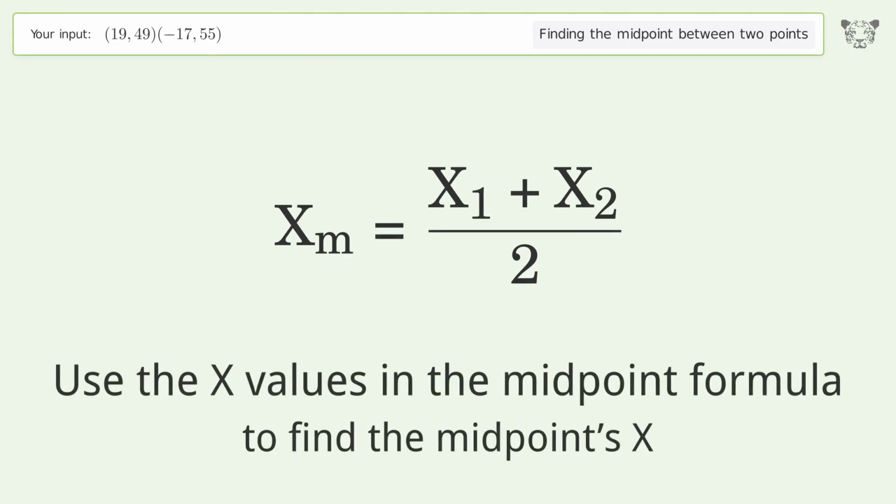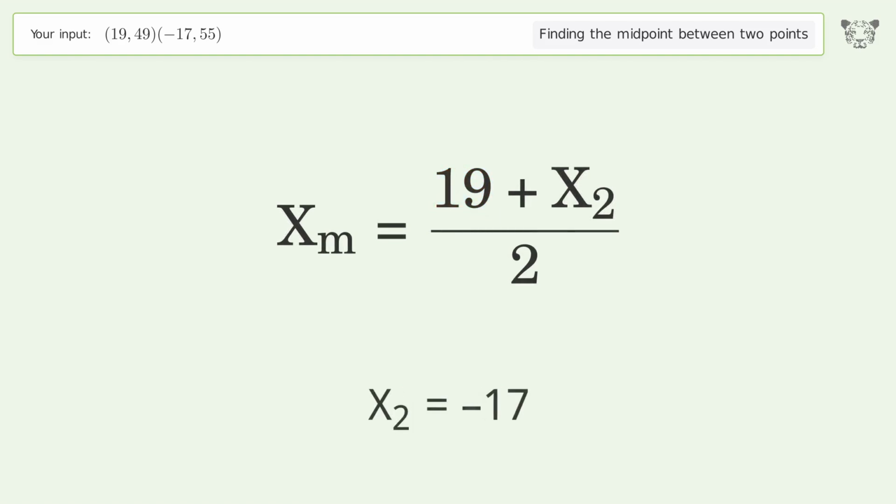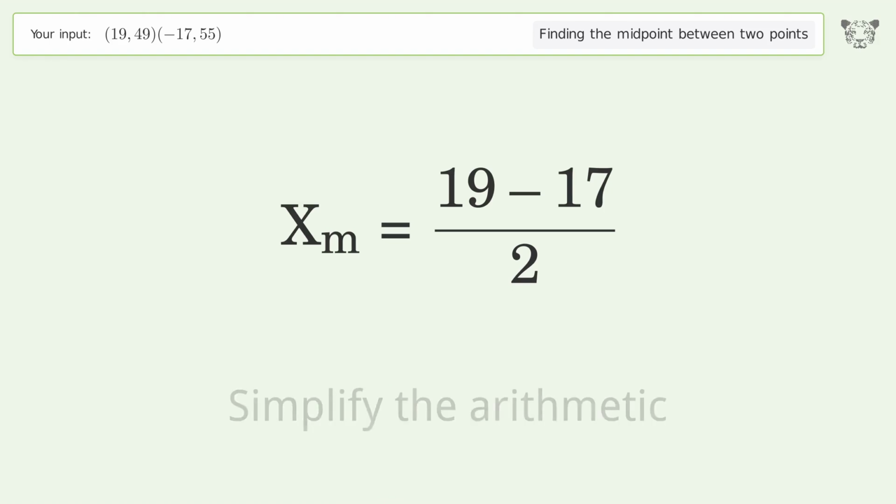Use the x values in the midpoint formula to find the midpoint's x. x1 equals 19. x2 equals negative 17. Simplify the arithmetic.